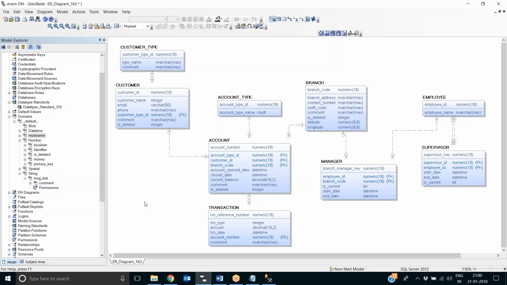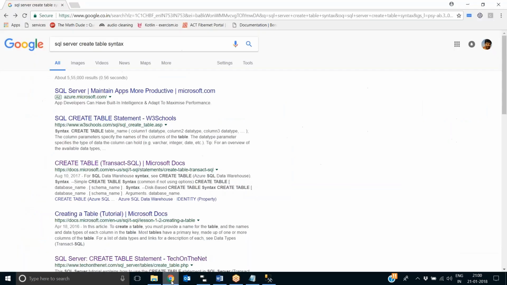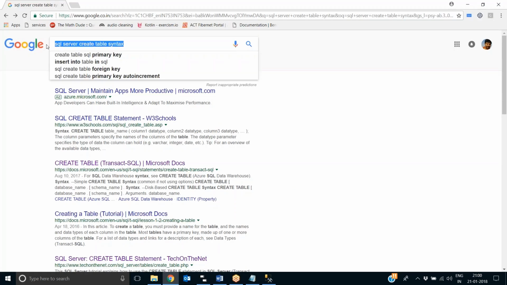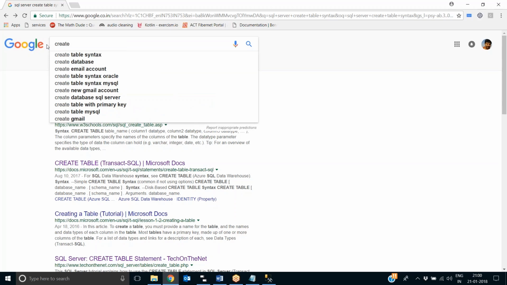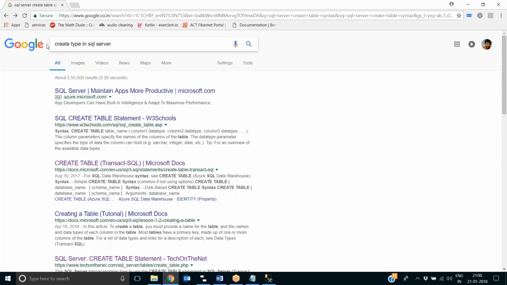There is something called types in SQL Server. So let's say if you look at the create type statement in SQL Server, it is there in most of the databases these days. So let's look at the one in SQL Server.